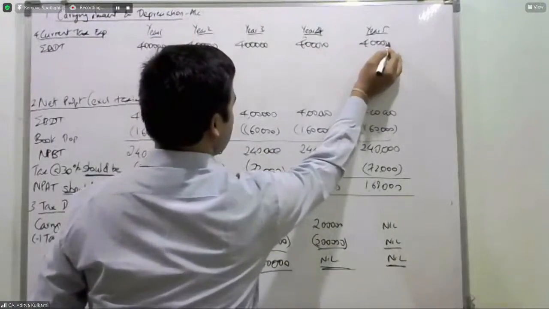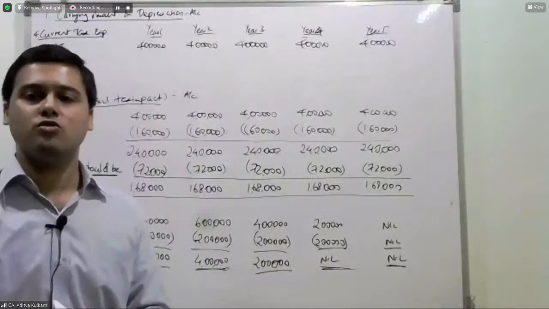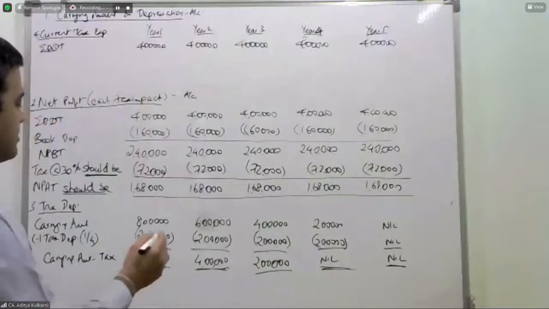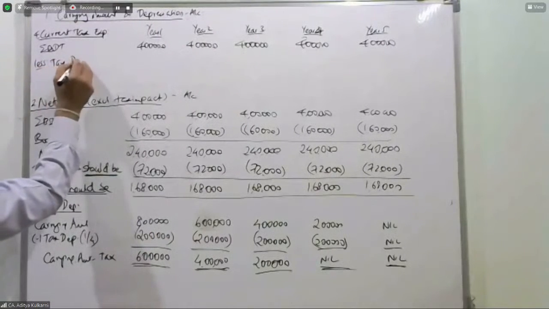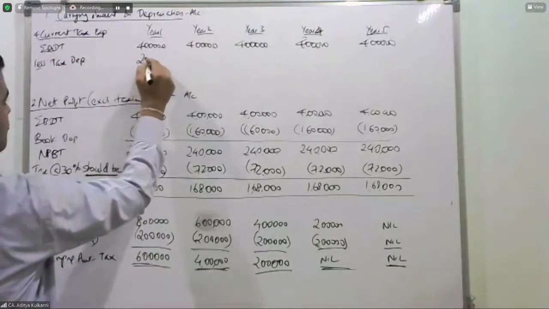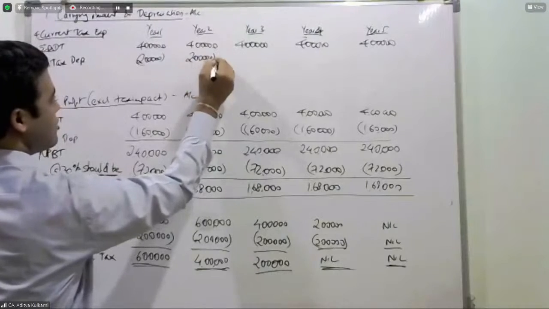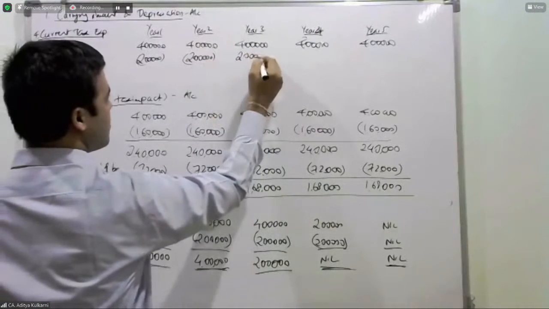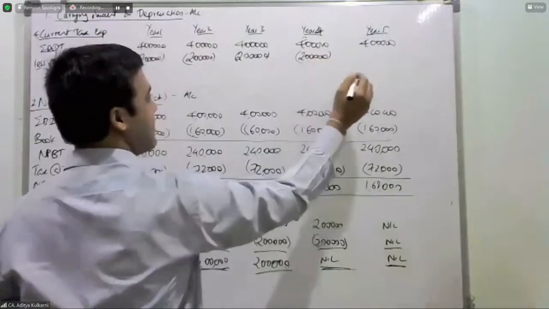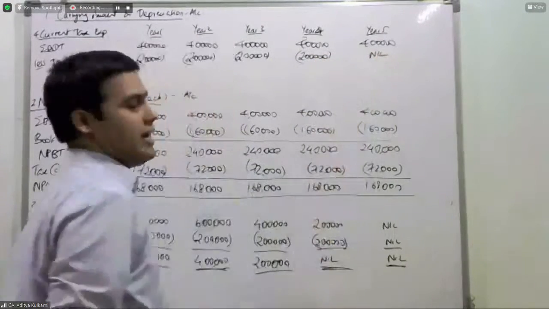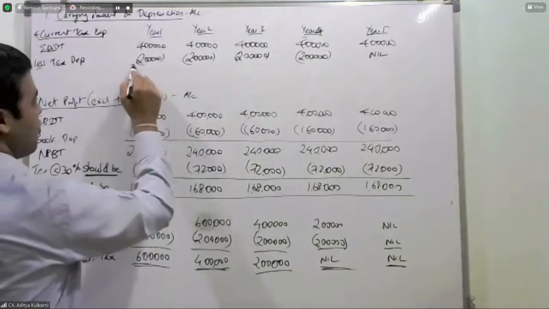Now, will you subtract accounting depreciation? Answer is no. You will subtract tax depreciation, which is 2 lakhs. First year, 2 lakhs. Second year, 2 lakhs. Third year, also 2 lakhs. Fourth year, also 2 lakhs. Fifth year, nothing. Why? Because the asset has been fully written off over 4 years.